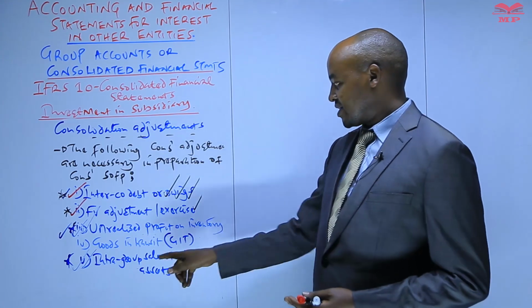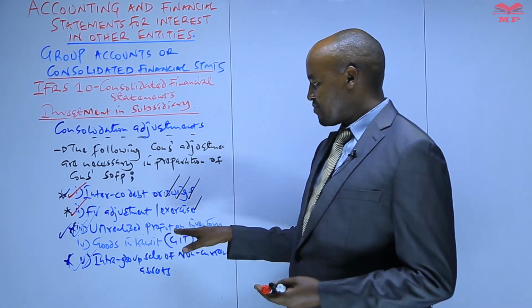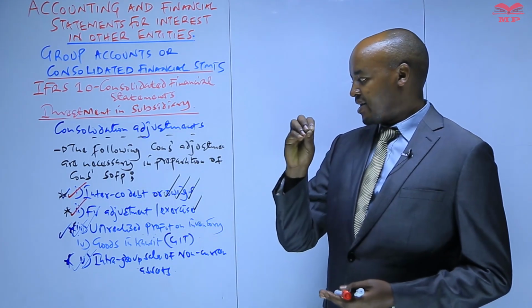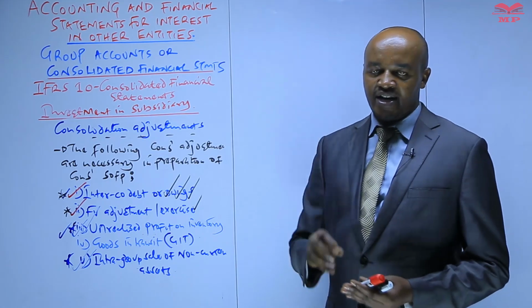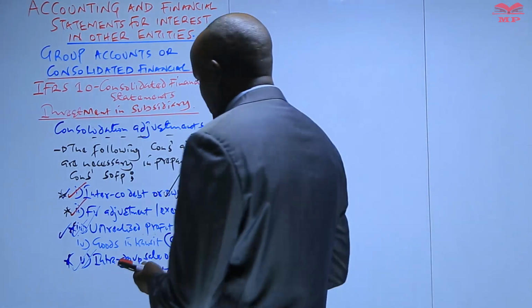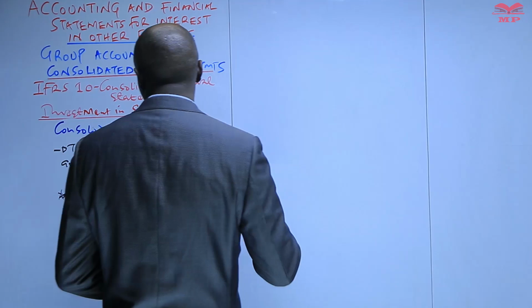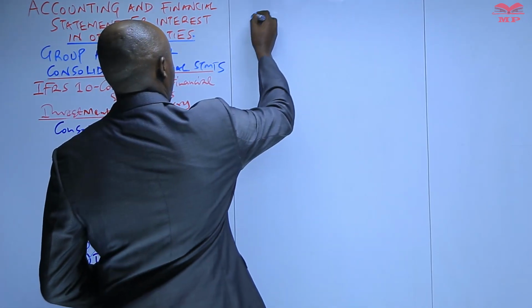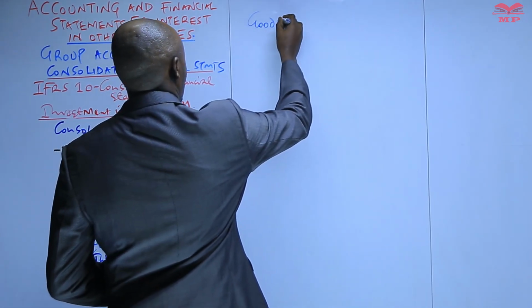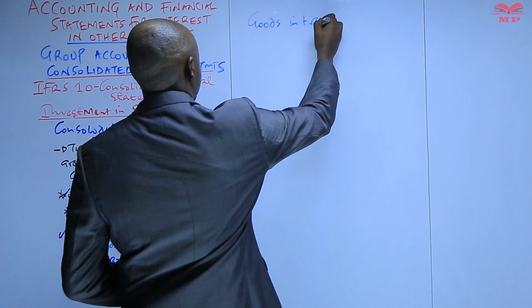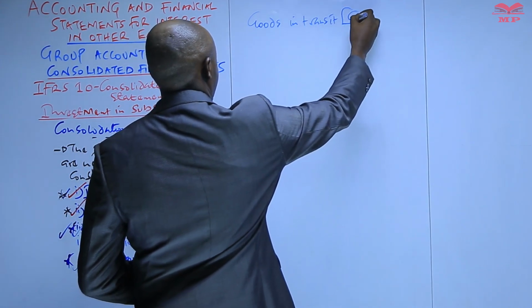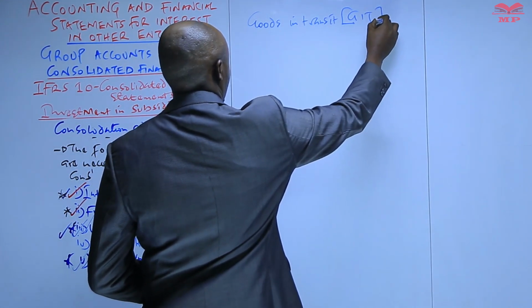We are going to look at an illustration so that we can understand how to deal with the goods in transit specifically in preparing the consolidated statement of financial position. So we have goods in transit, abbreviated as GIT.